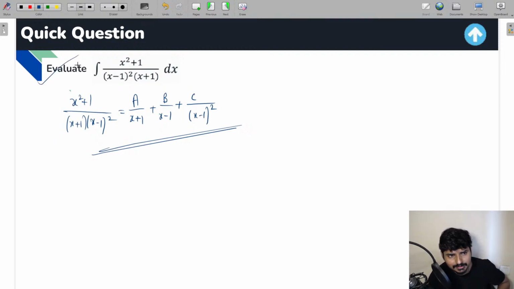The rest of the part I'm giving you as homework. Definitely try it, okay? But this is how you have to do the partial fraction.